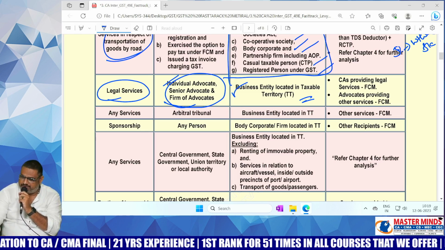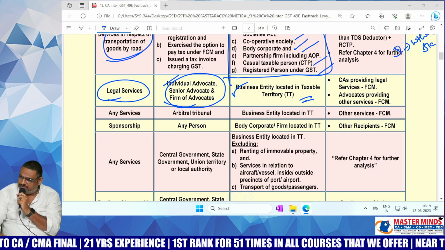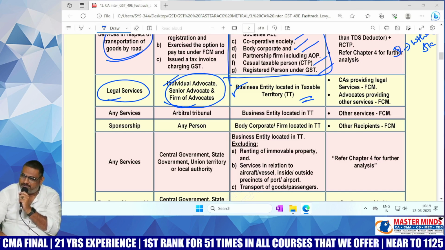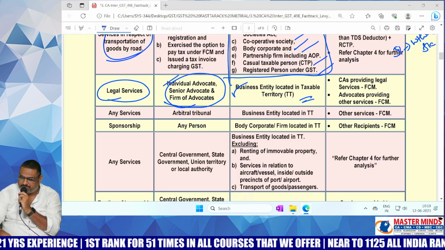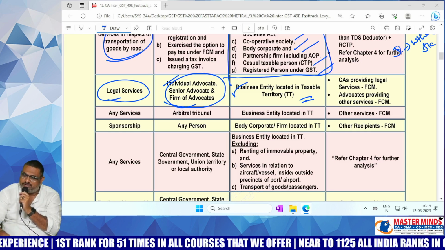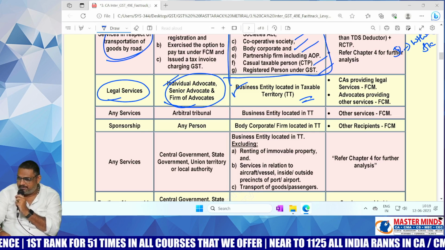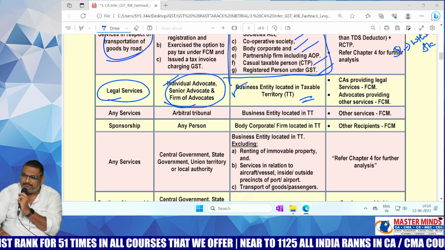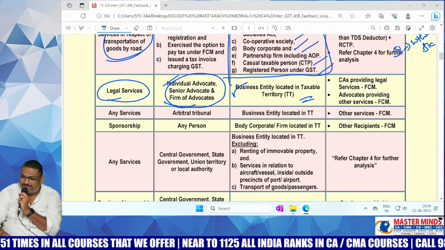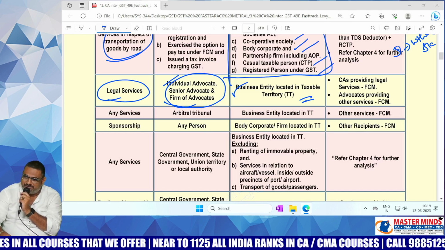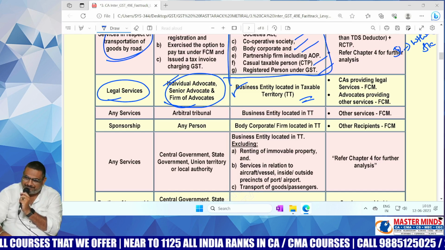The question arises here: in this particular case, is FCM applicable or RCM applicable? The issue is with respect to NRI, that's why you need to say the answer. In this case, FCM applicable, RCM applicable? FCM or RCM? FCM only.